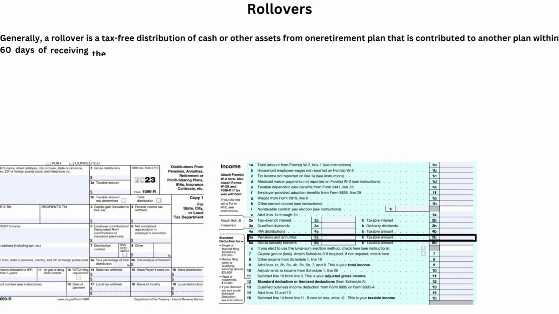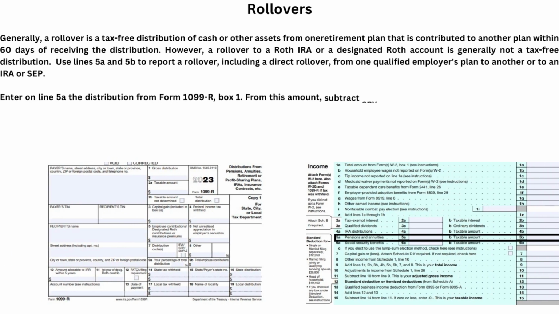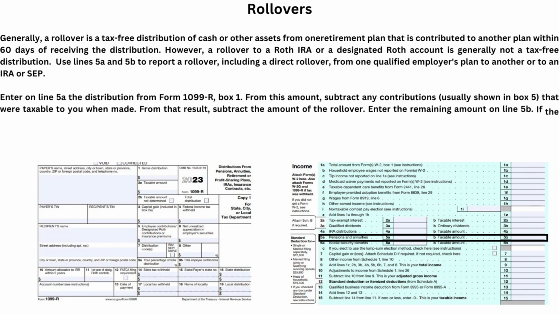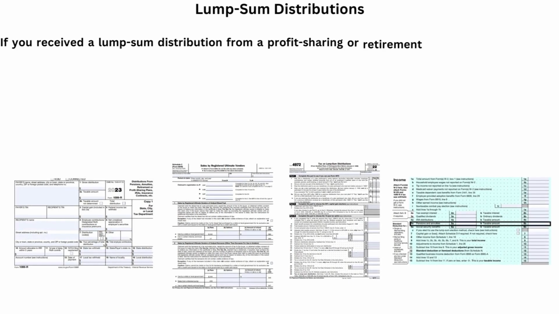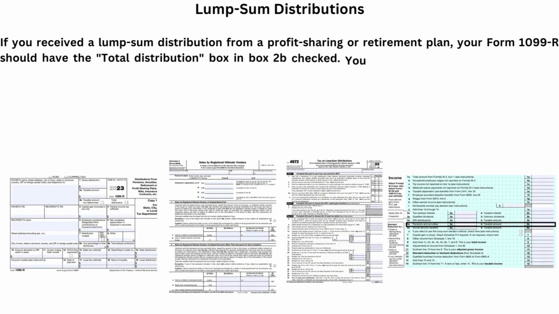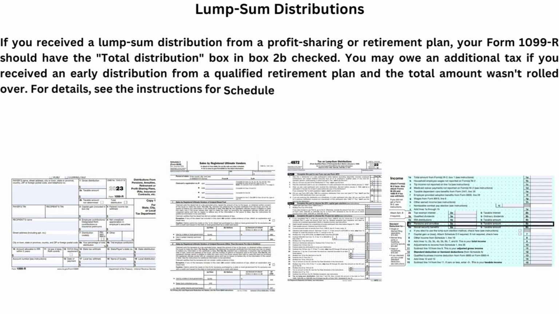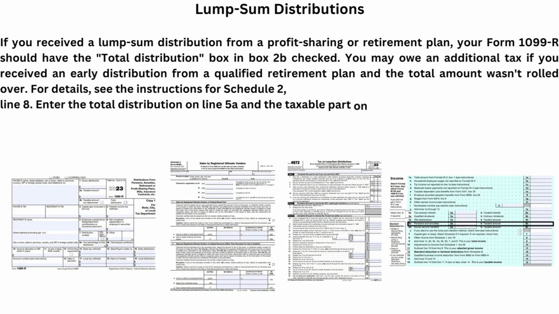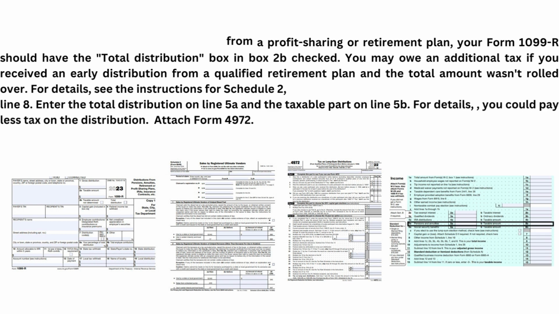Rollovers. Generally, a rollover is a tax-free distribution of cash or other assets from one retirement plan that is contributed to another plan within 60 days of receiving the distribution. Lump sum distributions. If you received a lump sum distribution from a profit-sharing or retirement plan, it will be reported on a 1099-R in the total distribution box. You may be using a Schedule 2 and Form 4972.